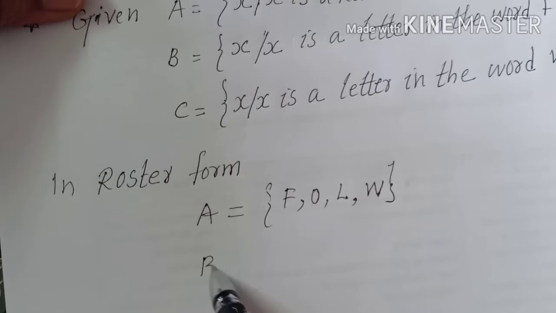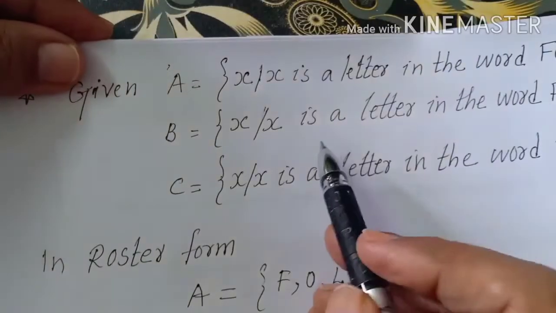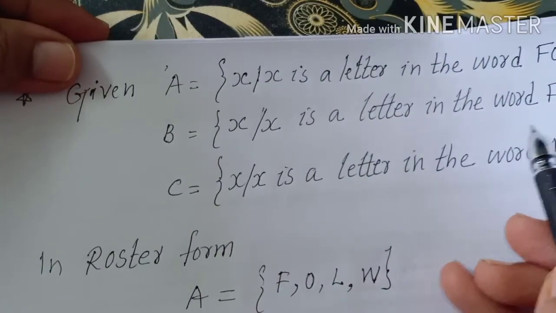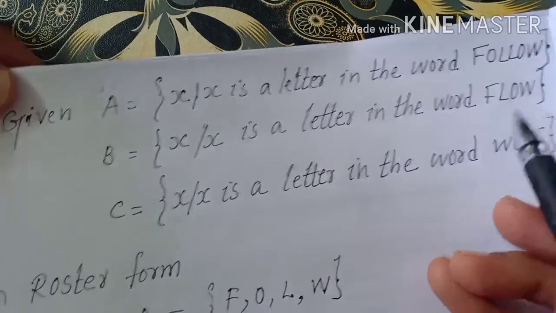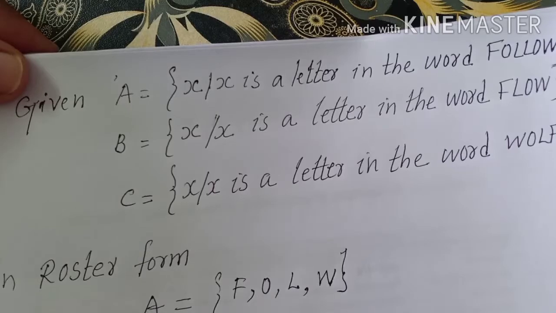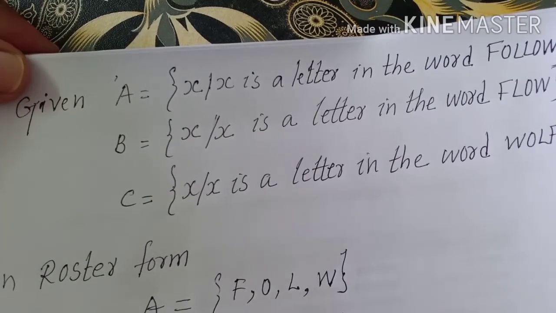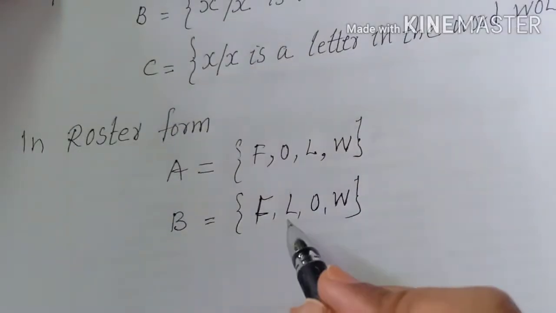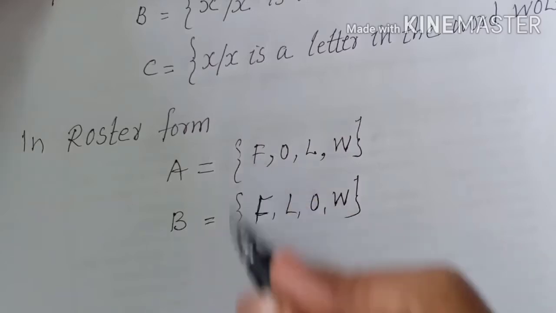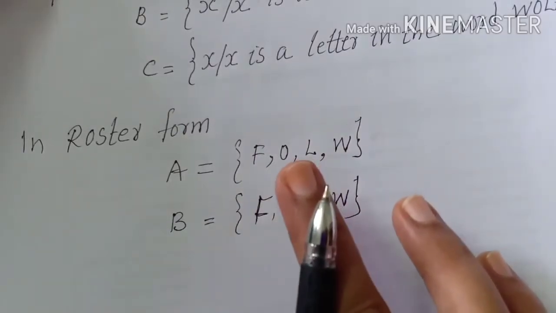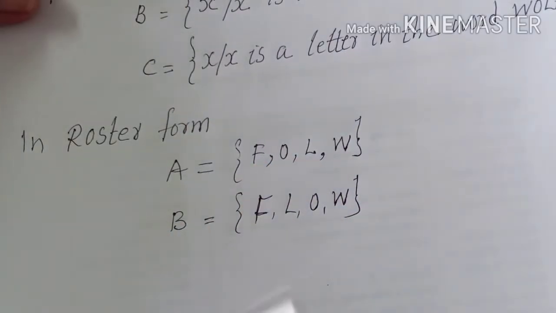Okay, let us see what is the set B. X such that X is a letter in the word flow. Here also the letters are F, L, O, W. Okay, same letters are there. F, L, O, W means same letters only. No, here F, O, L, W. This one also F, L, O, W means F, O, L, W. The letters are the same in both. So from here we understood that A and B are same, equal sets.